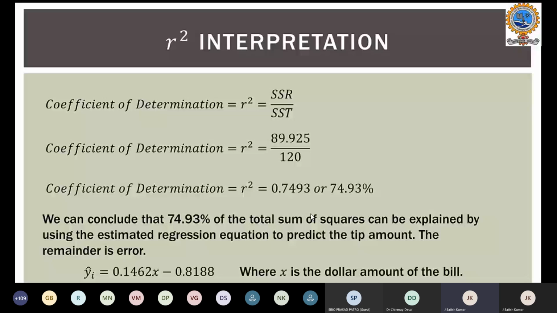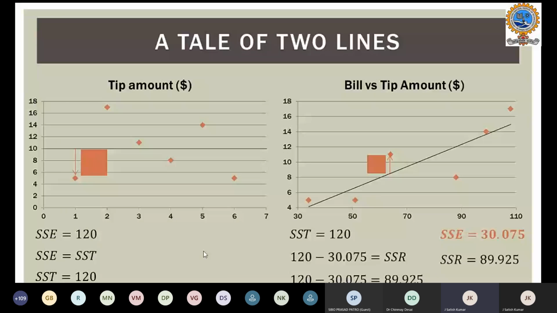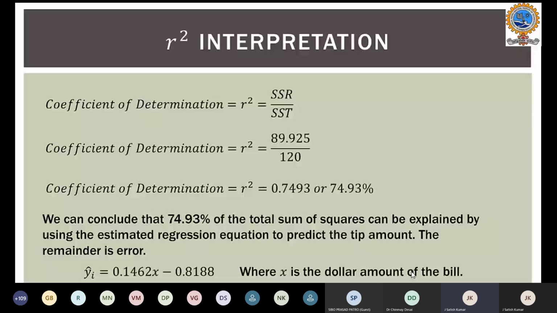In our previous case, SST is 120, and SSR is 120 minus the error, that is the residuals, 30, so SSR is 89.9. We can calculate R square as SSR by SST, that is 89.925 by 120. Now the coefficient of determination comes to approximately 74.93%.